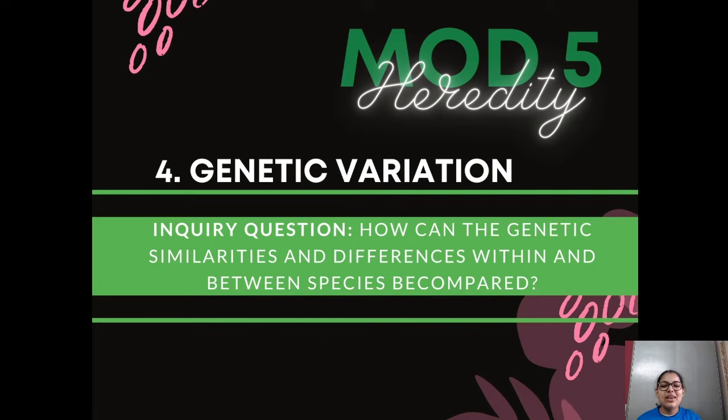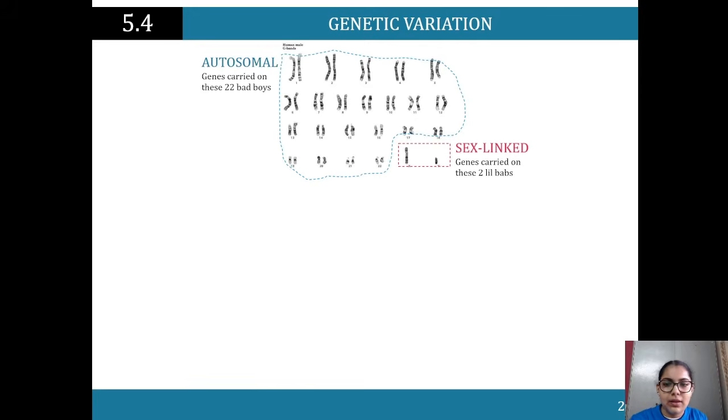So we are now looking at genetic variation. How can the genetic similarities and differences between and within species be compared? So we've looked at replication, we've looked at transcription and translation to know what's happening at a molecular level. Now we are zooming out and looking at how they differ between species. All right, so let's have a look.